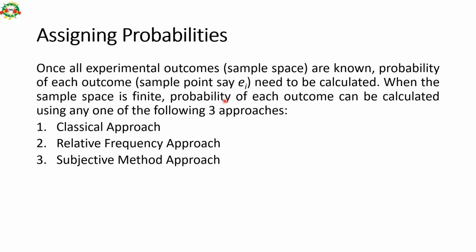So if we have finite data, then any of these approaches can be used to calculate the probability of any one outcome or sample point, say Ei: the classical approach, the relative frequency approach, and the subjective method approach. Let us understand each one of them one by one.